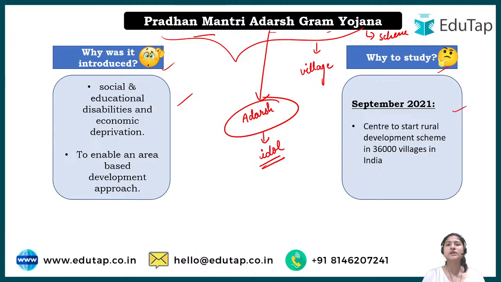What does it mean, and what is adarsh, what is ideal? Basically any village, koi bhi gaon, where a person or whoever lives in the village can have those basic amenities, or in other words, the basic requirements which a person needs to live. For example, you should have a good water facility, you should have a shelter, right? So if any village can provide all these basic amenities to the person who lives in the village, we will say that yes, this is an ideal village, ये एक आदर्श ग्राम है, right? So this is the name of the scheme and the meaning behind it.